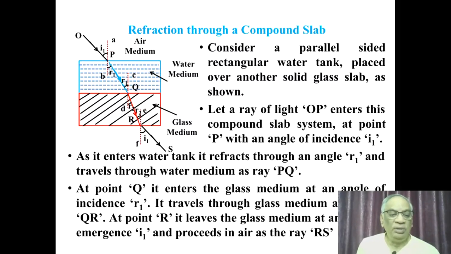At the point Q, it meets the boundary between the glass and air media. Again, it refracts at an angle of incidence R2 and refracts through the air medium at an angle of emergence I1 and it proceeds as ray RS.